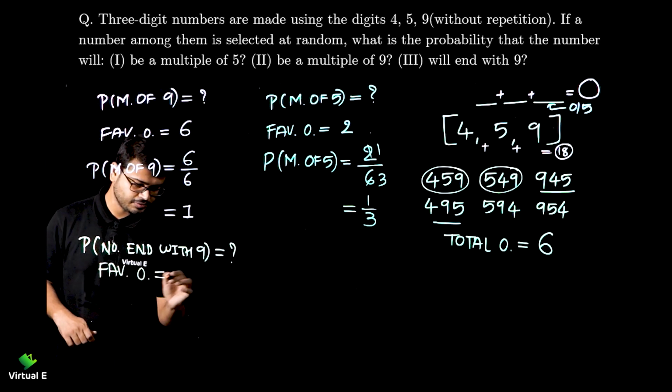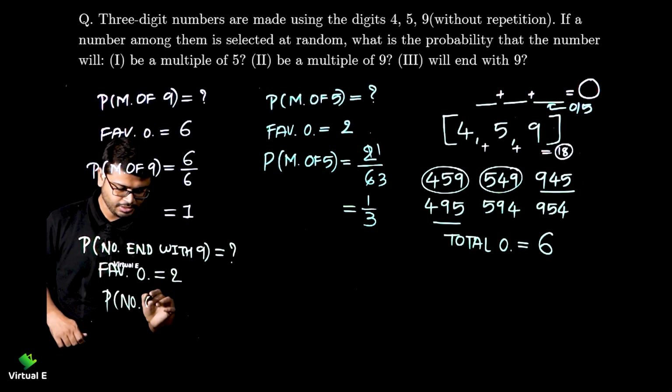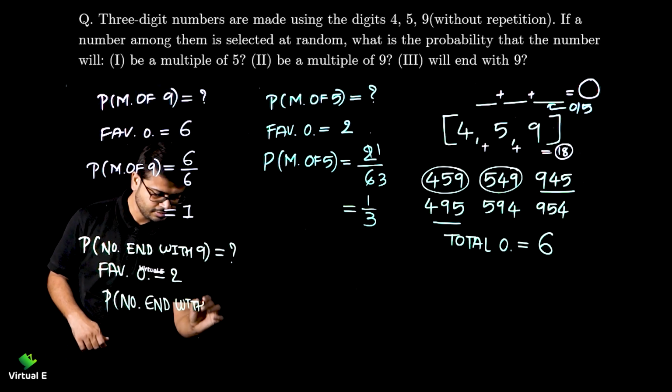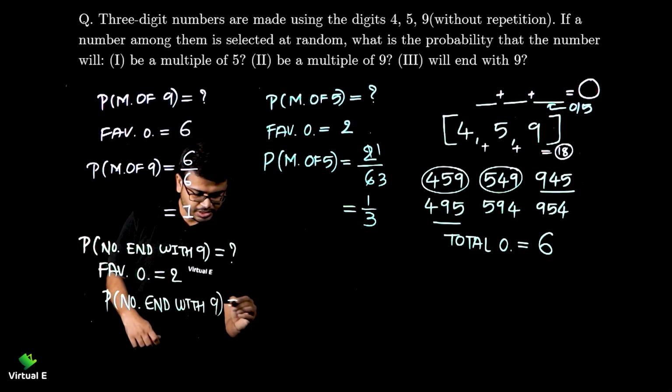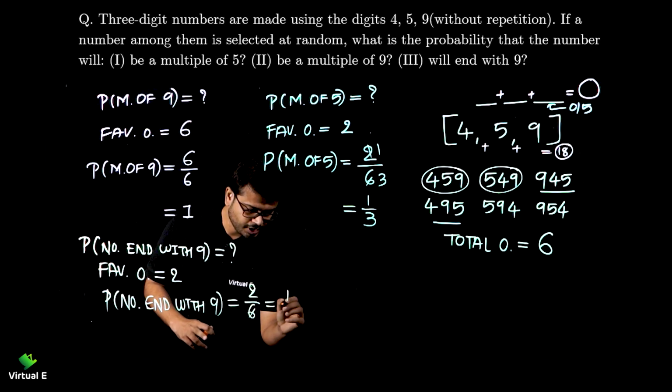Favorable outcomes is equal to 2, and probability of number ending with 9 is equal to favorable outcomes 2 and total number of outcomes are 6. So here same, 1 upon 3. Here 1s are, here 3s are.